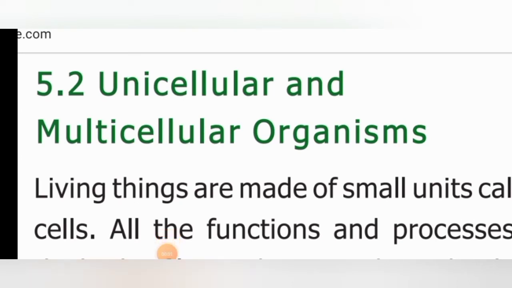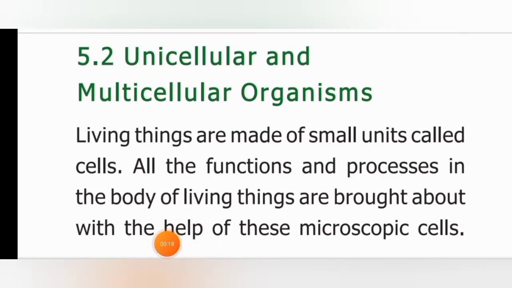So today we are going to classify the organisms into unicellular organisms and multicellular organisms. Let us learn: living things are made up of small units called cells. See, imagine a wall.